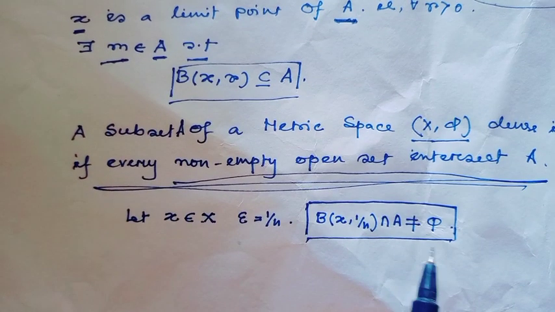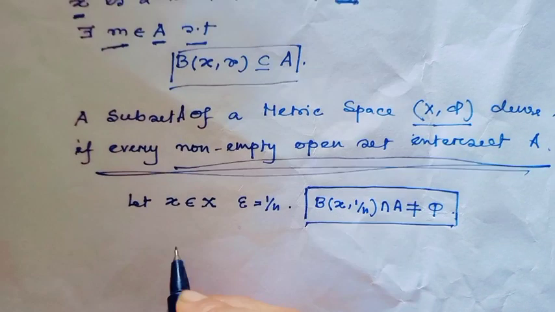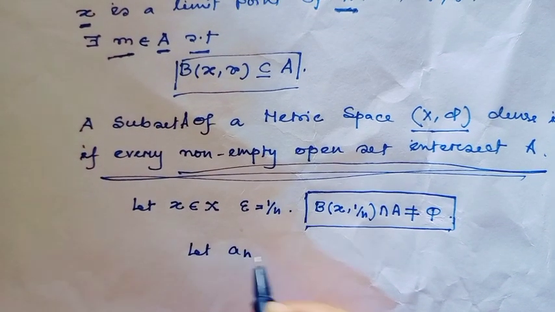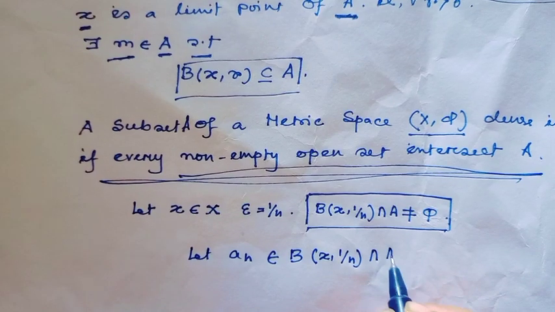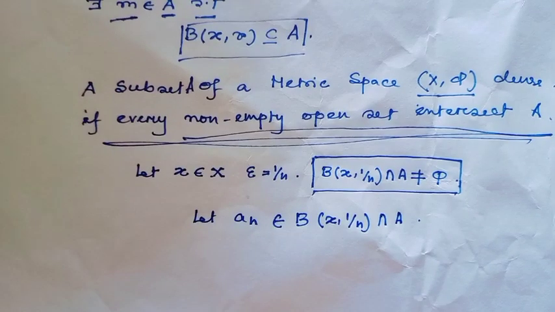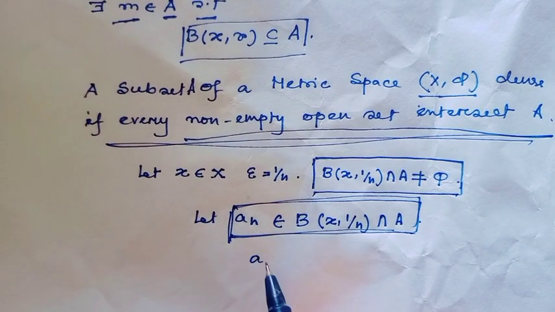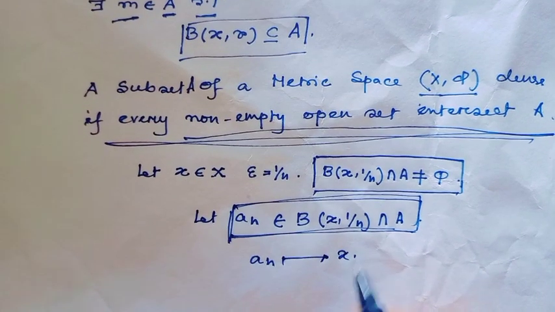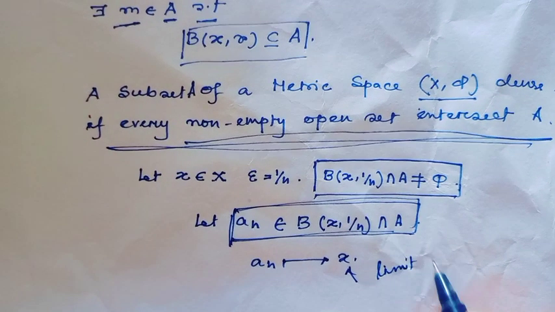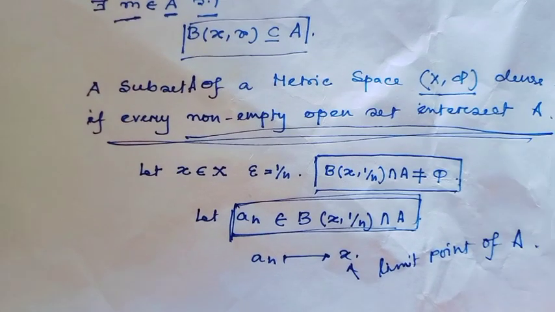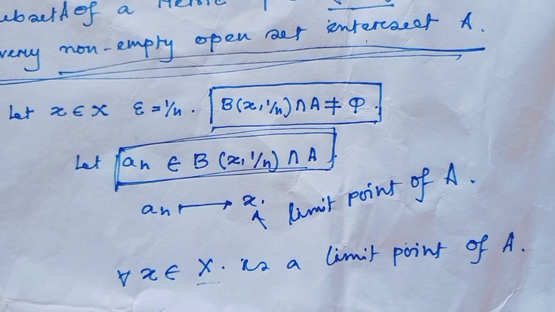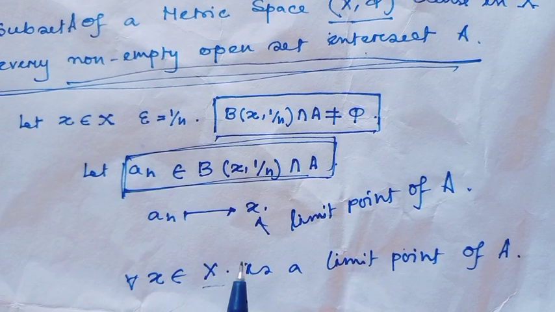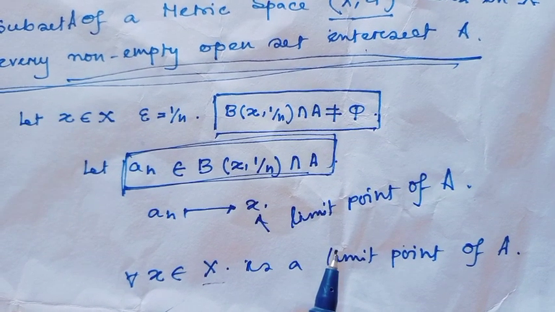Since B(x, 1/n) intersection A is not equal to phi, there exists a sequence a_n belonging to B(x, 1/n) intersection A. From this we can tell a_n converges to x, where x is a limit point of the set A. This is true for all x in the metric space X. Therefore, for all x there exists a sequence a_n such that a_n converges to x.